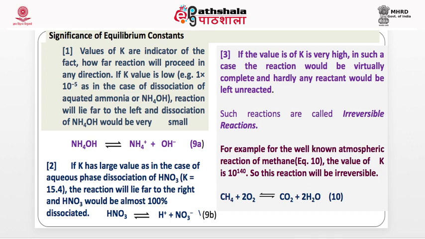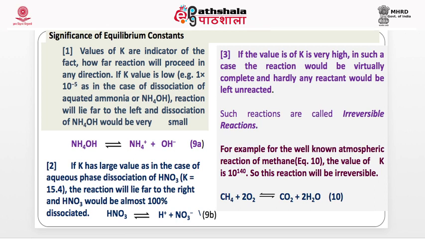For example, this ammonium hydroxide. This is at equilibrium, but its equilibrium constant is small. So dissociation is to a very small extent. Most of it will be undissociated NH4OH. Only a small portion will be ammonium ion and OH ion.